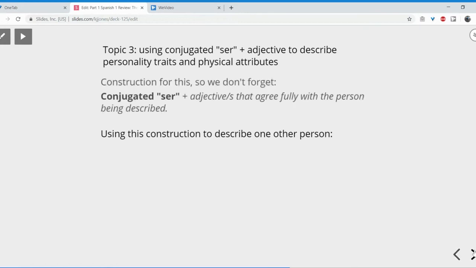All right. One more time with our construction: a conjugated form of ser plus adjectives that fully agree with the person being described, and if needed, over here on the left, a subject noun or pronoun or noun phrase, right? So let's use this construction to describe one other person. When we do that, it'll be something like this.